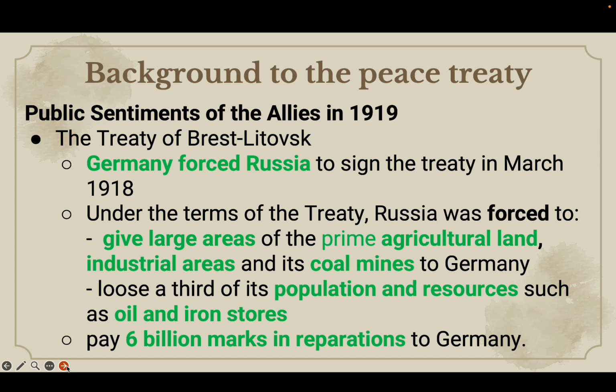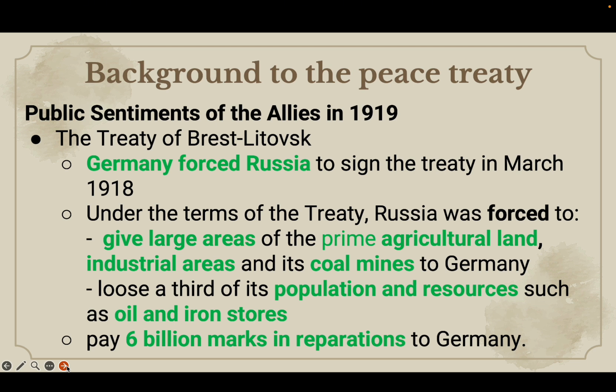Now, at that time, public sentiment of the Allies in 1919 was not favorable towards Germany. In part, this was due to the fact that Germany itself, just a year ago, had imposed the Treaty of Brest-Litovsk on Russia. So let's take a look at what terms the Germans imposed on Russia, to understand how public sentiment of the Allies in 1919 would have been towards Germany.